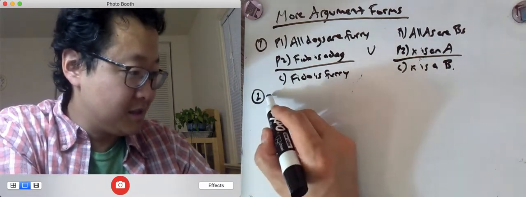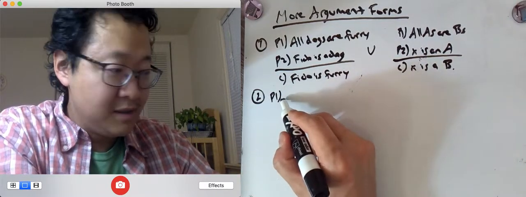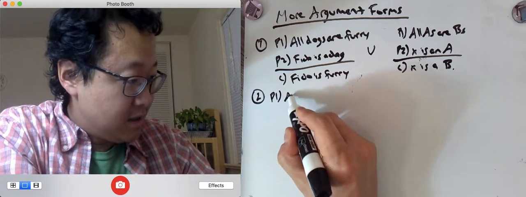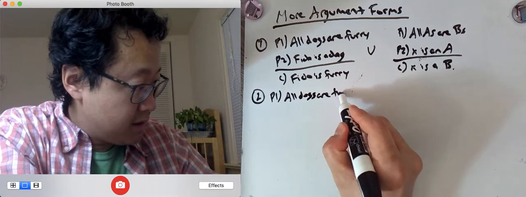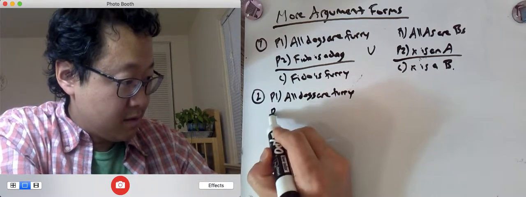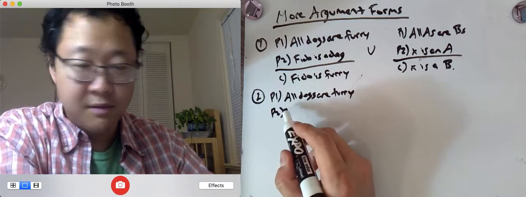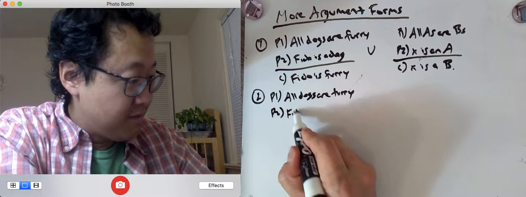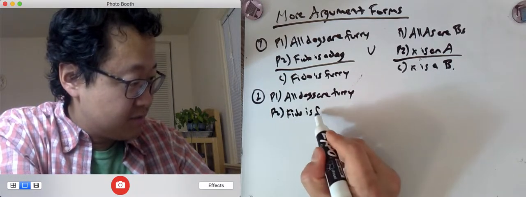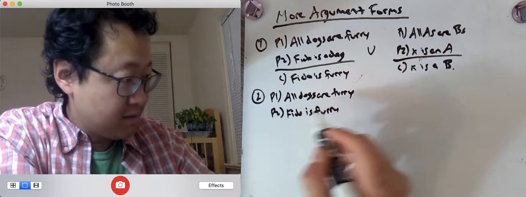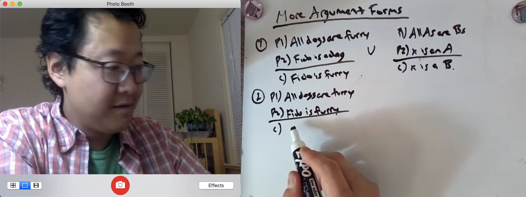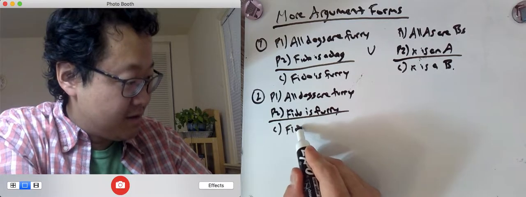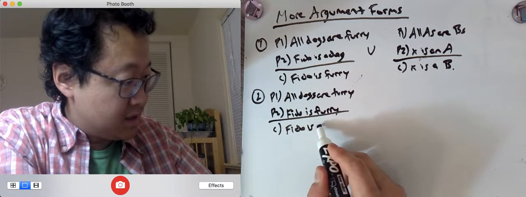It's going to start the same. Premise one, all dogs are furry. Premise two, Fido is furry. Therefore, Fido is a dog.